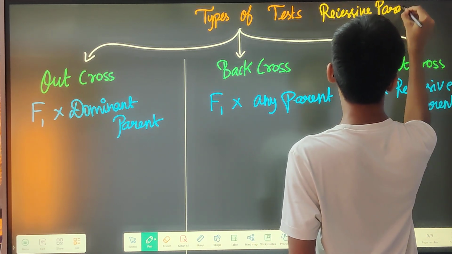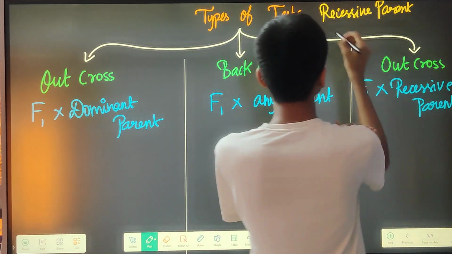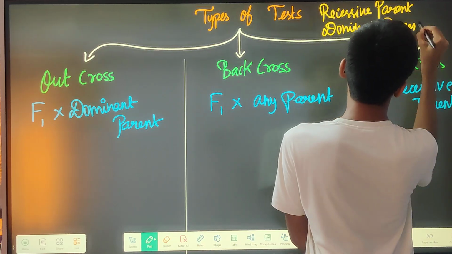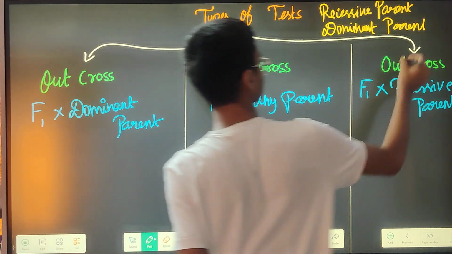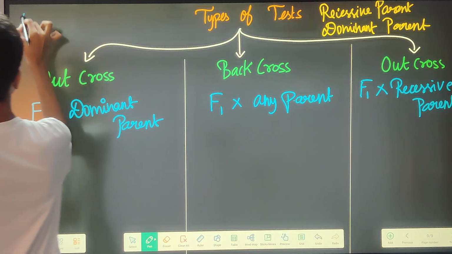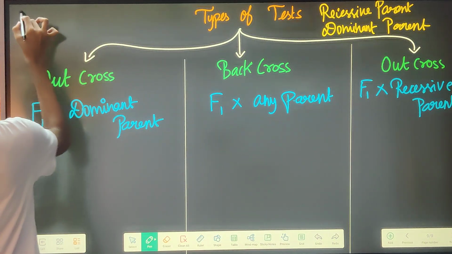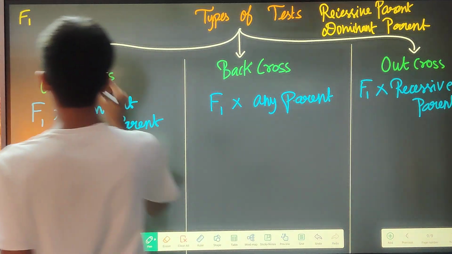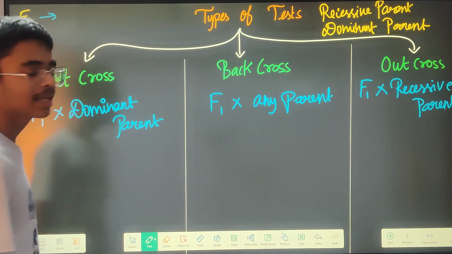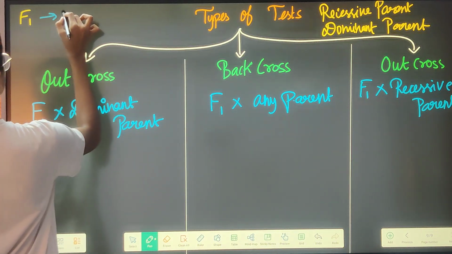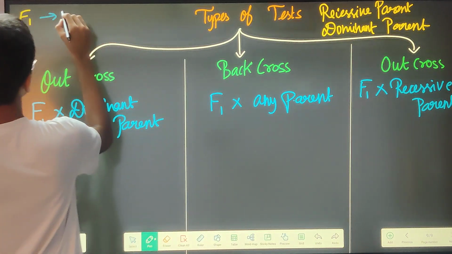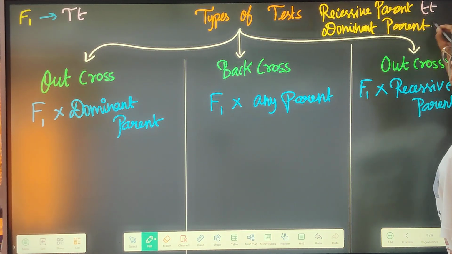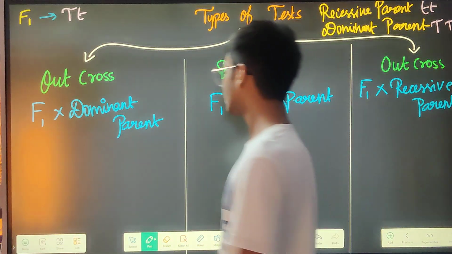Recessive parent, dominant parent, then F1 generation. Okay, so what is F1 generation? F1 is actually none other than capital T small t. Recessive parent is actually this one, then this one is this one. Okay, now we will just cross it.